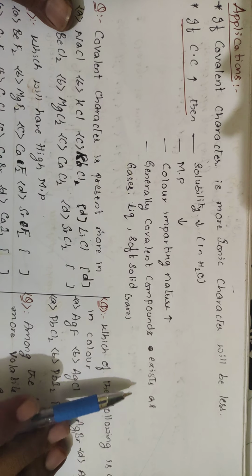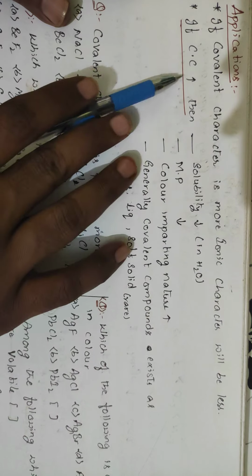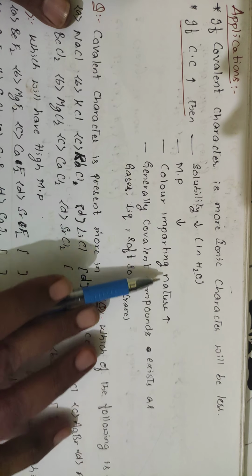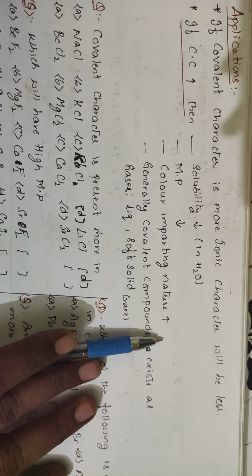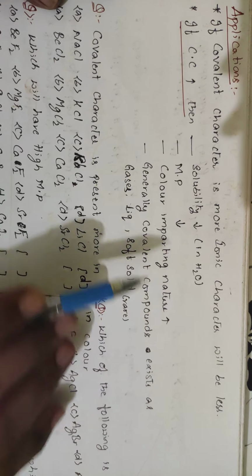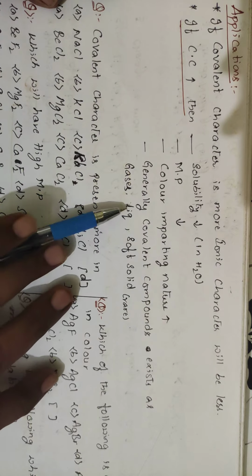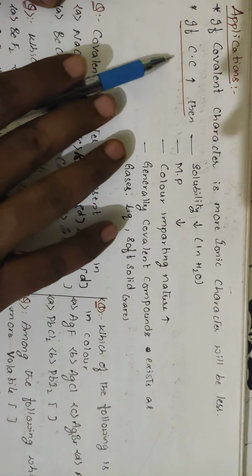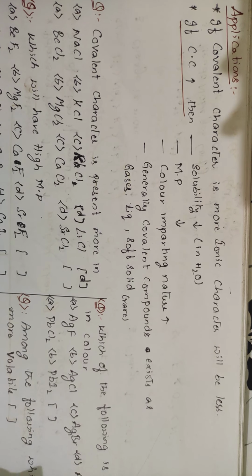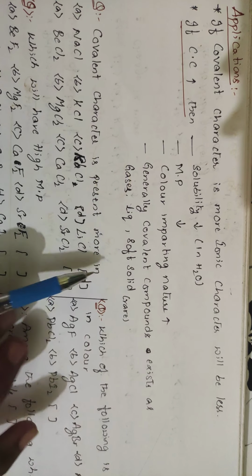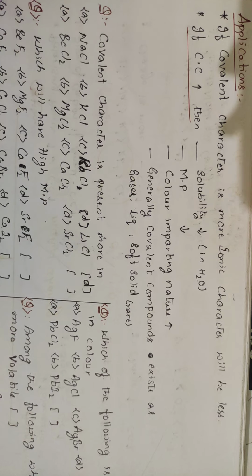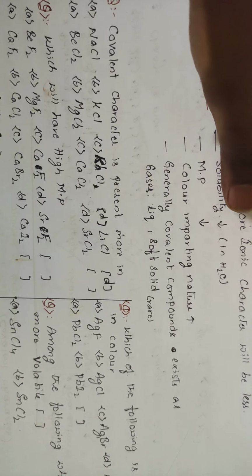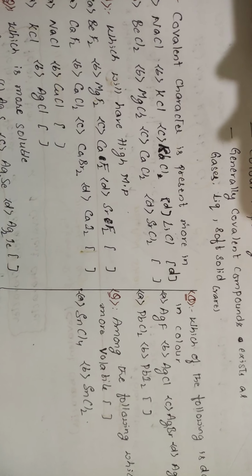Okay, automatically it decreases. Then melting point, what happens? If covalent character is more, melting point decreases. If covalent character is more, color imparting nature increases. The more the covalent character, the more color is imparted to the solvent. Generally, covalent compounds exist as gases, liquids, or soft solids. Generally, covalent compounds will not be solids; it is a rare condition. They will generally be soft solids. In major cases, they exist as gases as well as liquids. So, students, based on the above conditions, we can solve these questions.